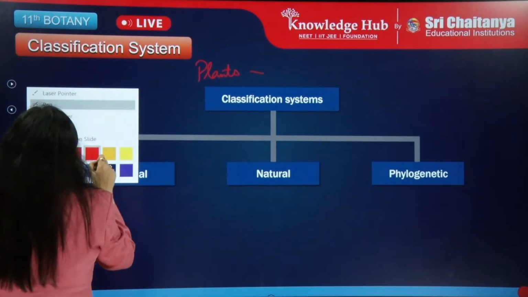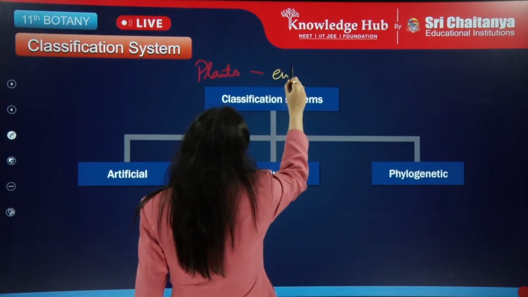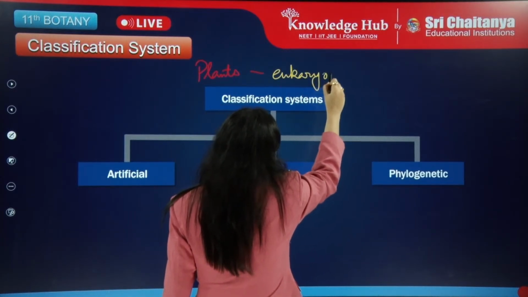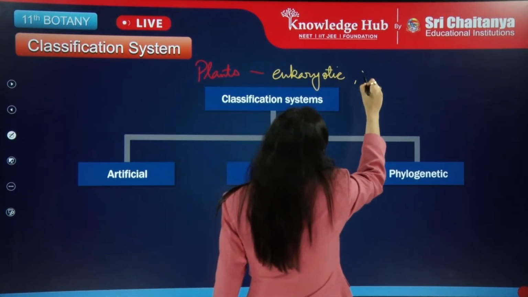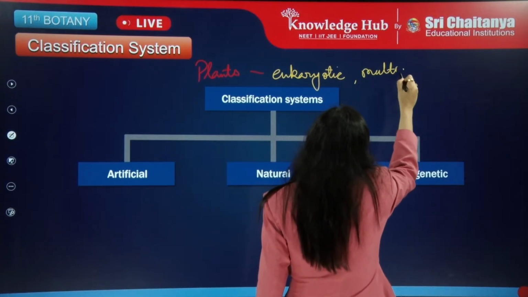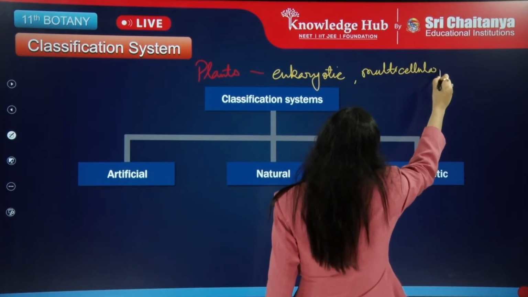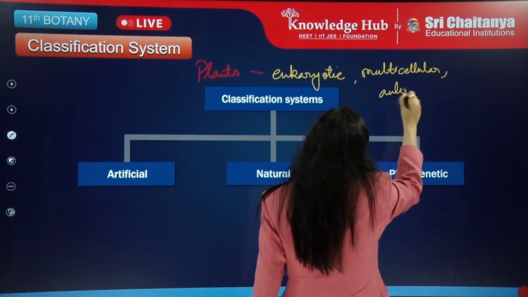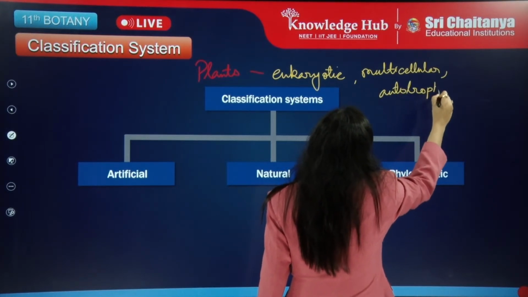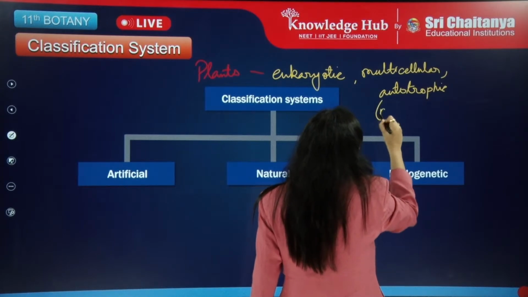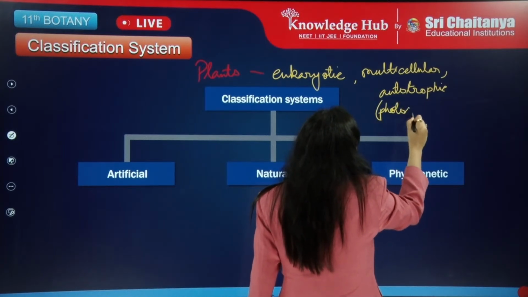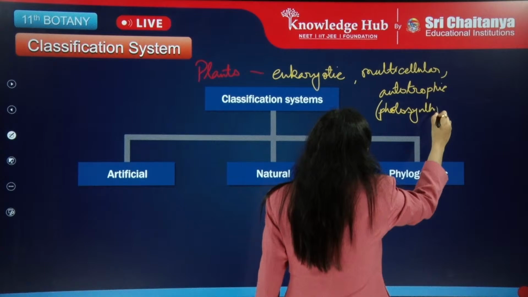Here they are eukaryotic, multicellular organisms with autotrophic, I mean photosynthetic, mode of nutrition.